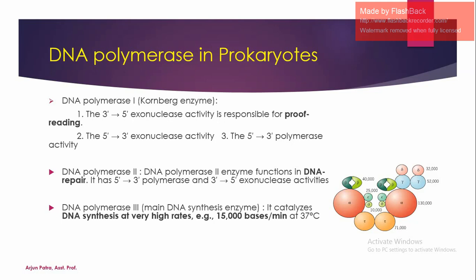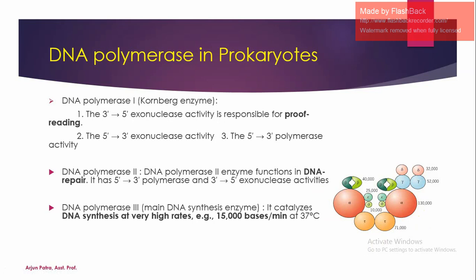This enzyme is responsible for the synthesis of DNA at about 15,000 bases per minute, and this figure shows the actual structure of DNA polymerase 3, which, as we said, is a holoenzyme. So this is very important. These three functions are very important for the prokaryote.